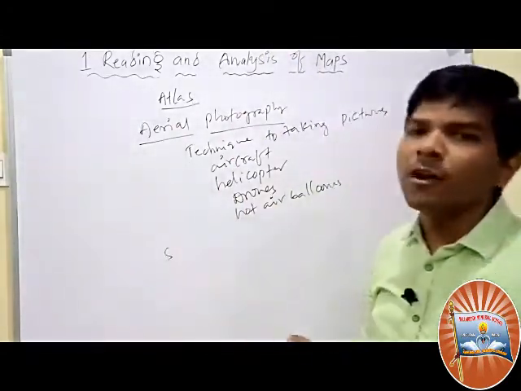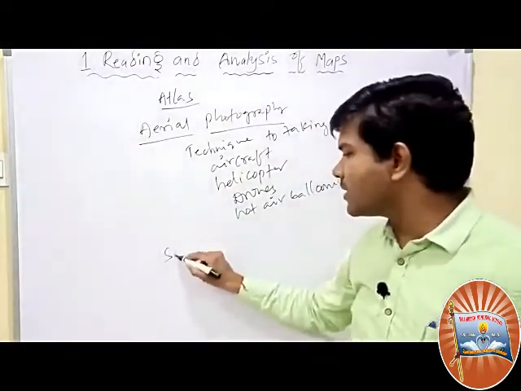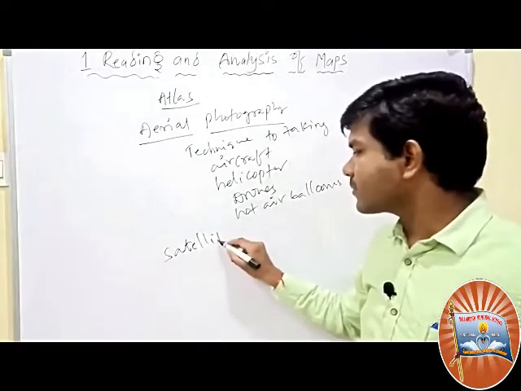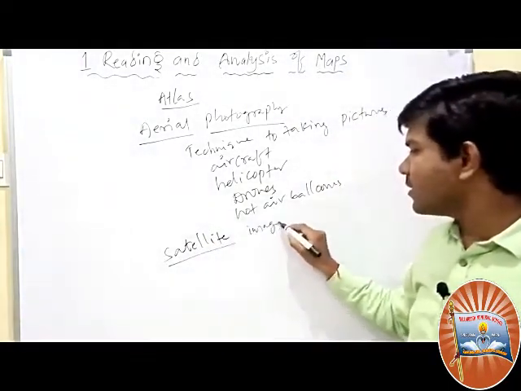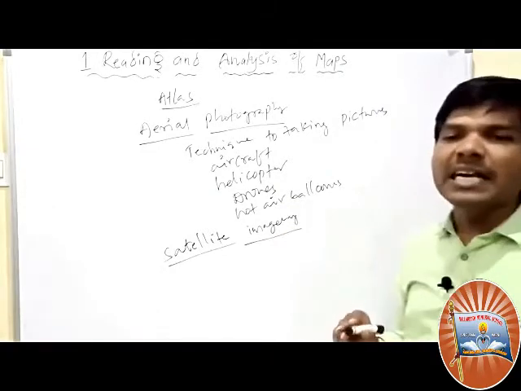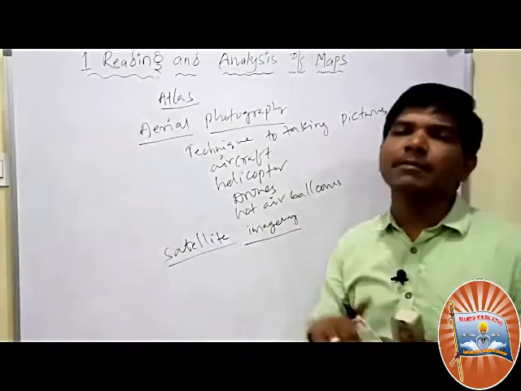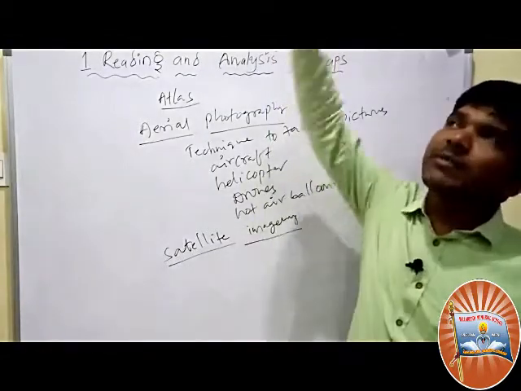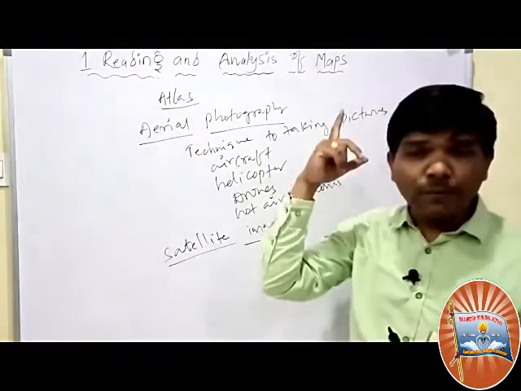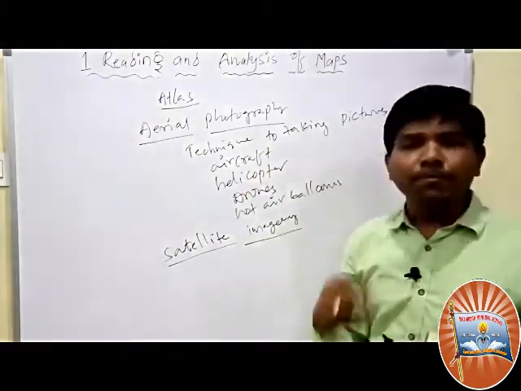And another photography that is playing a very important role nowadays is called satellite imagery or satellite photography. Satellite photography is simple. The picture is taken by the artificial satellites. India has sent so many satellites into space, into the atmosphere. Those satellites also take pictures.